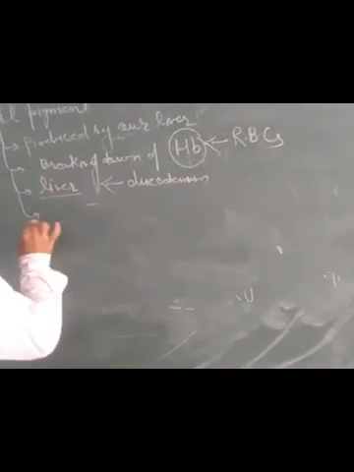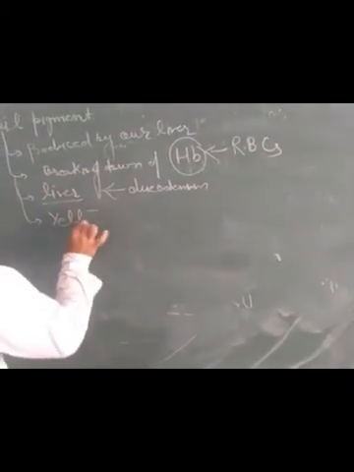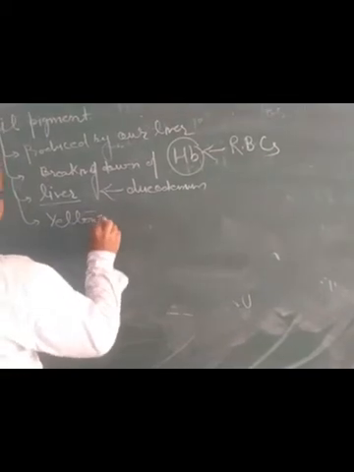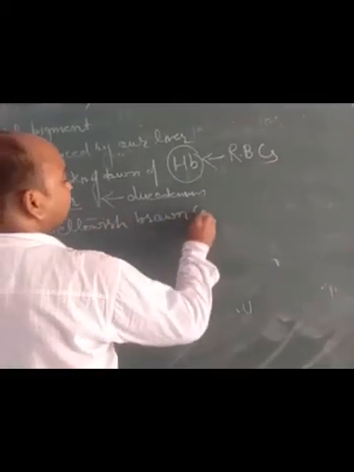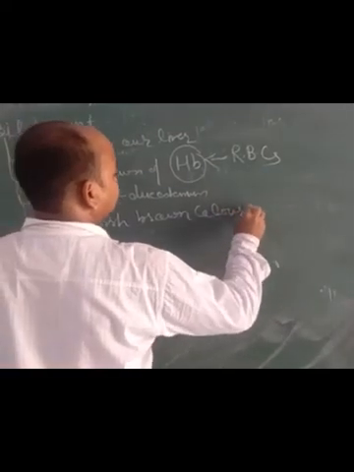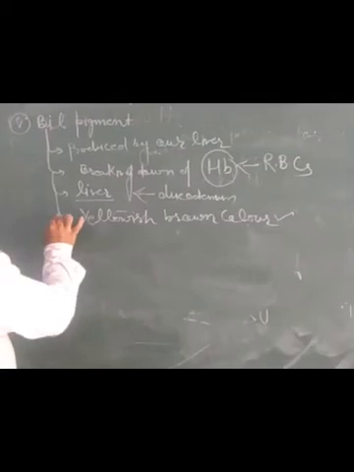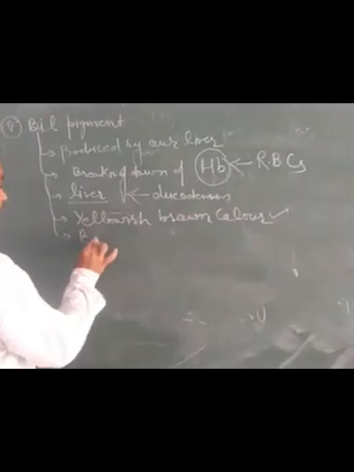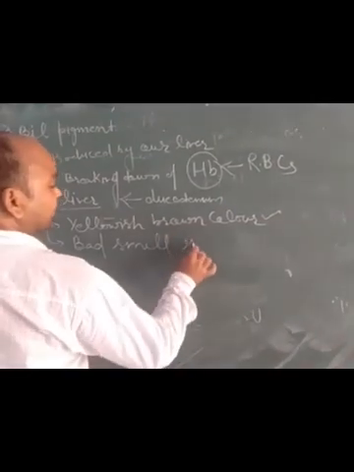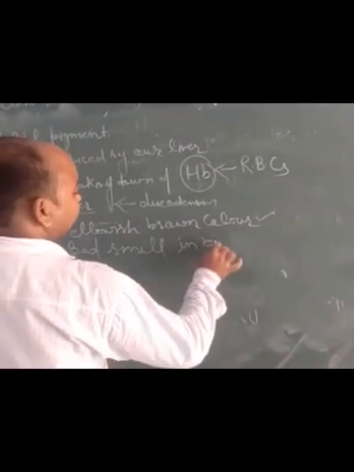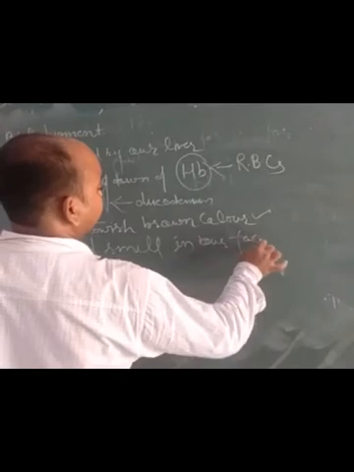It appears as a yellowish brown colored substance that moves into the feces, and the bad smell in our feces is produced by it.